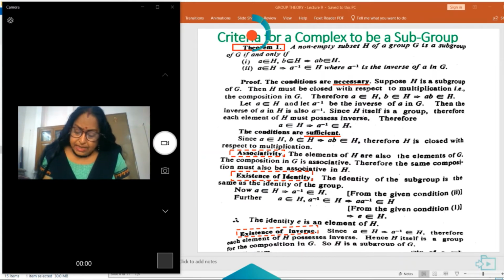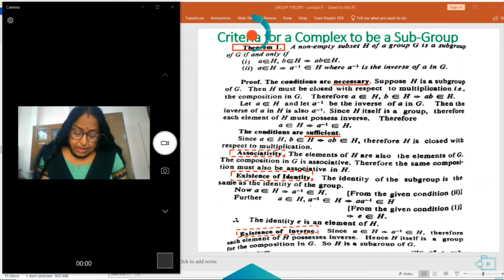Suppose H is a subgroup of G, then H must be closed with respect to the multiplication, that is the composition in G. Therefore, if a belongs to H and b belongs to H, this implies ab also belongs to H. Let a belong to H and let a inverse be the inverse of a in G. Then the inverse of a in H is also a inverse.